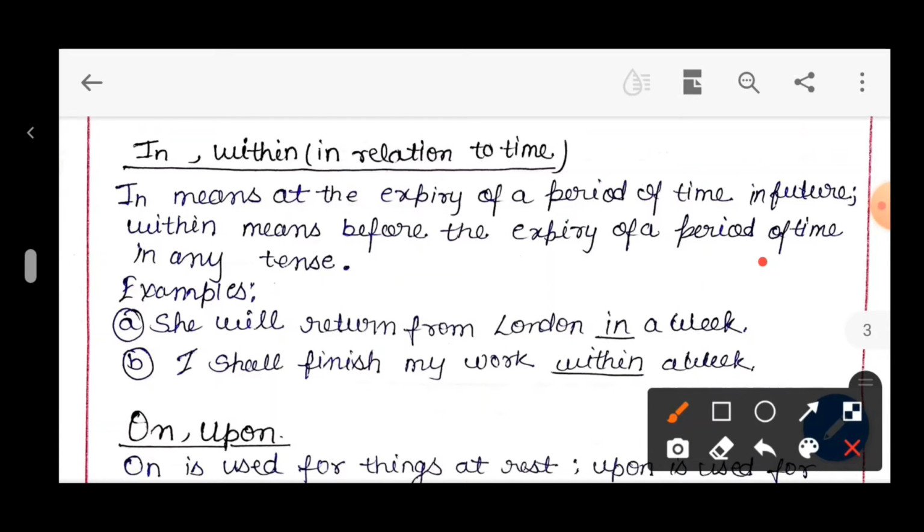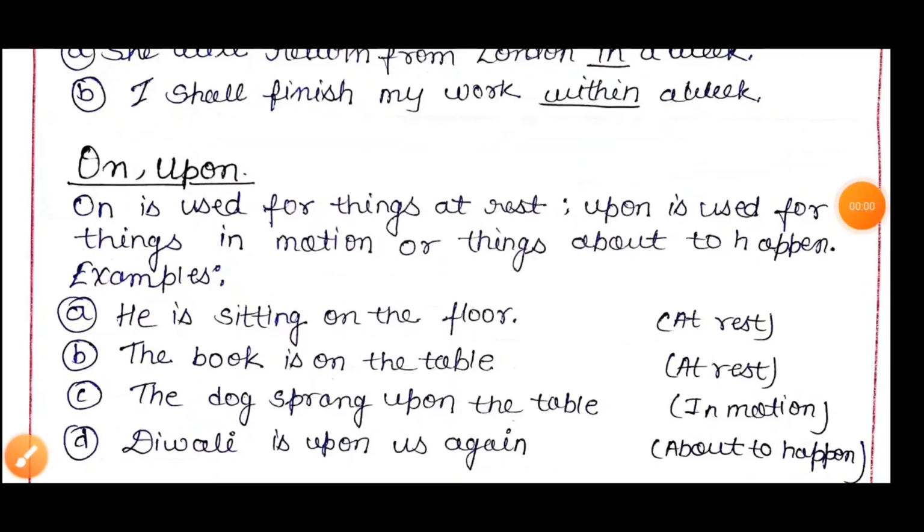The example: she will return from London in a week. There you notice in means expiry of a period of time. If you go to an office, you could first ask, may I come in? Coming in means a period of time expires and you get out of the gate.